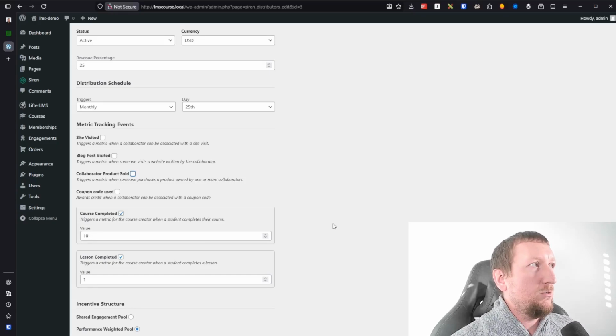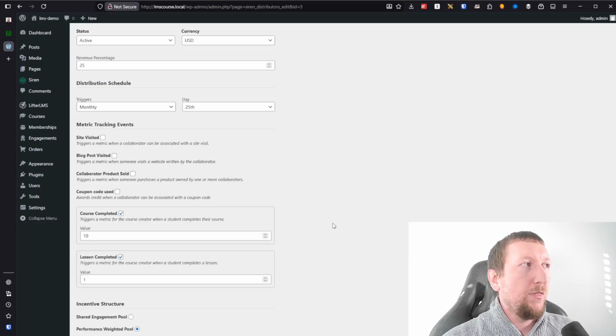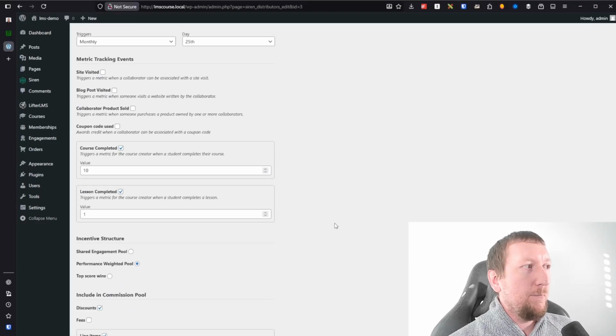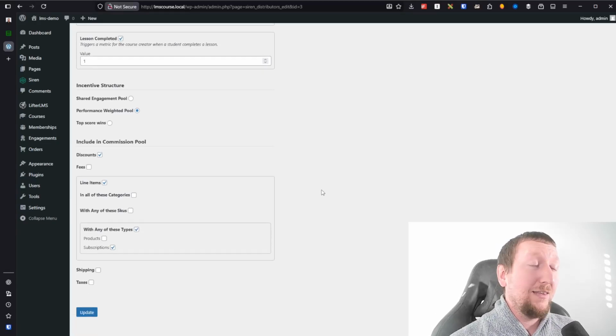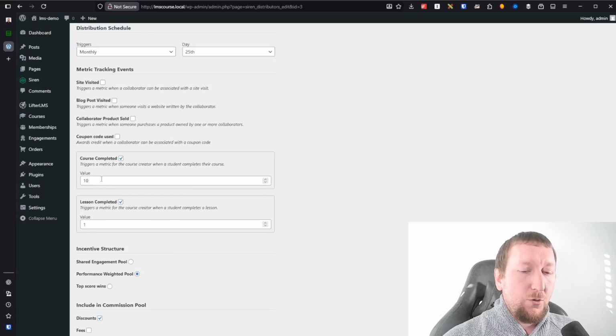So in addition to the revenue pool that is being tracked by the distributor, how much money is being pulled up over that month, the distributor also tracks how many points each collaborator earns from these different metrics. The point value determines how valuable doing that specific thing is. In our case, course completed is worth 10 points and lesson completed is worth 1 point. So if you have a course that has a series of lessons, we're going to give a little bit of credit every time somebody completes one of your lessons, but we're going to give a lot of credit if they actually complete the entire course. In other words, 1 point for every lesson and 10 points for every course.